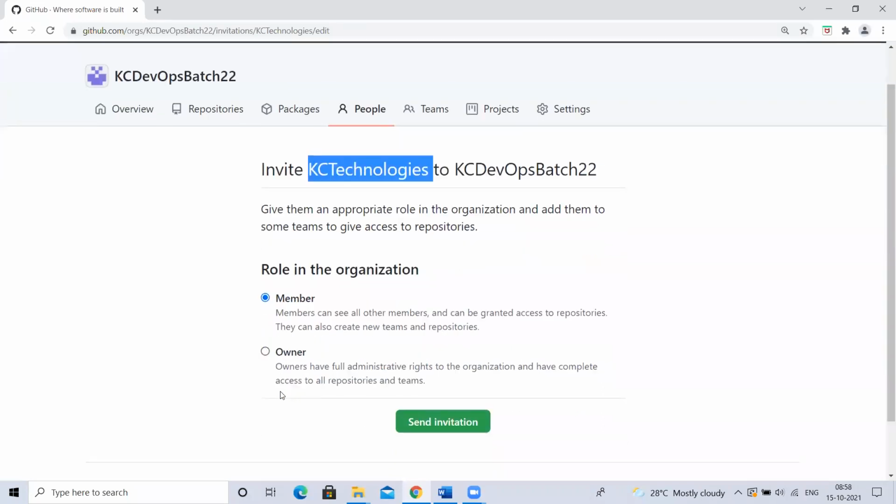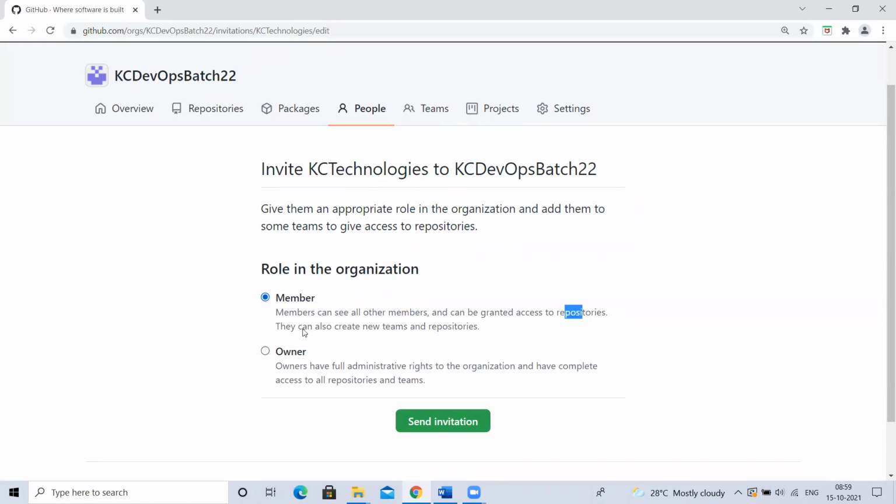But if he's an owner, then he'll get full administrative access on this organization, and he can do anything like deleting repositories, creating other users, deleting them. He can do anything on this. Means he will get access to all the repositories under this organization. But in this case, if Chaitanya gives me repository access, then I can do anything inside that repository. But I can create my own repositories also. But here, even if he doesn't have access, he can do anything in the repositories.